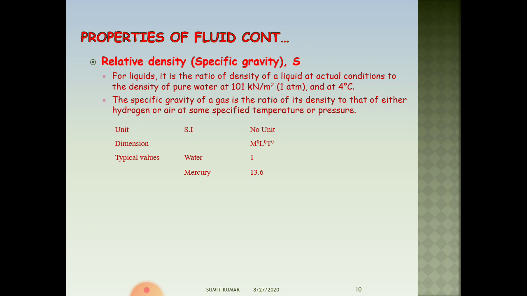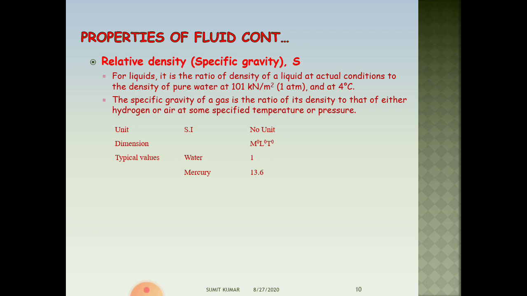The definition of specific gravity is different for liquid and gas. For liquids, it is defined as the ratio of density of a liquid at actual condition to the density of pure water at 1 atmospheric pressure and 4 degrees Celsius.